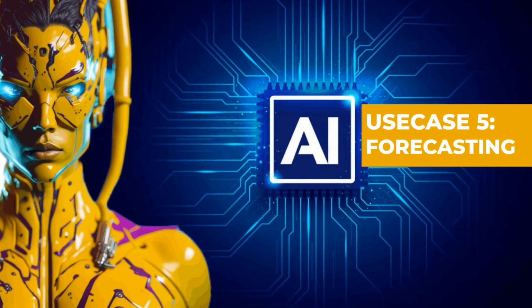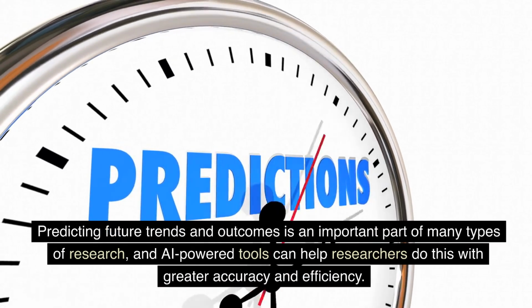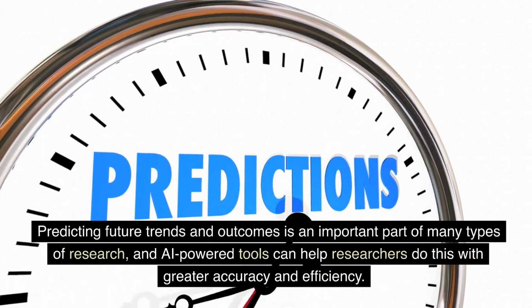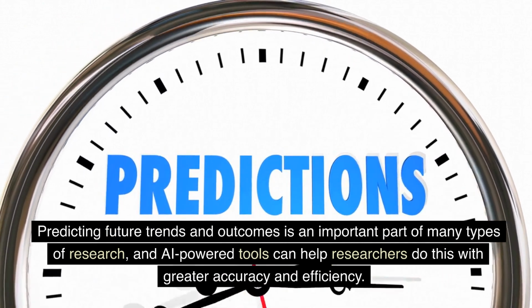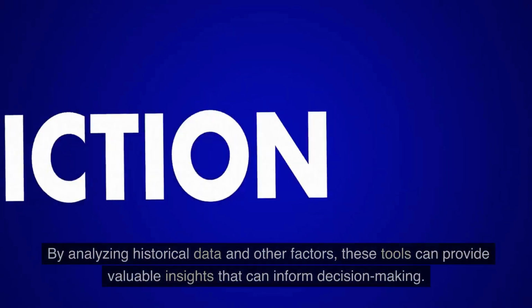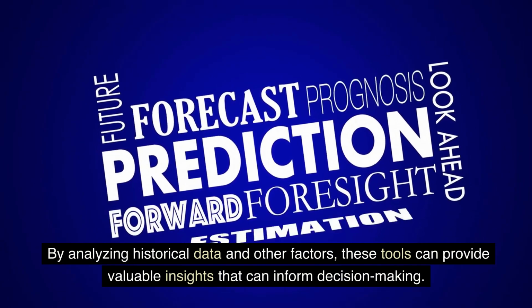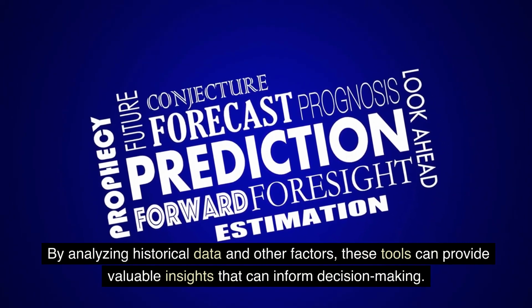Use case number 5, prediction and forecasting. Predicting future trends and outcomes is an important part of many types of research, and AI-powered tools can help researchers do this with greater accuracy and efficiency. By analyzing historical data and other factors, these tools can provide valuable insights that can inform decision-making.